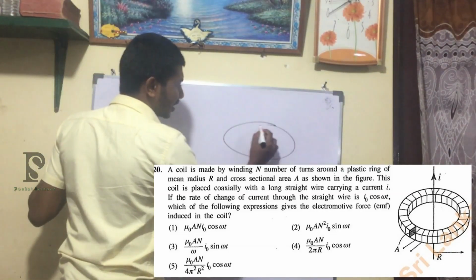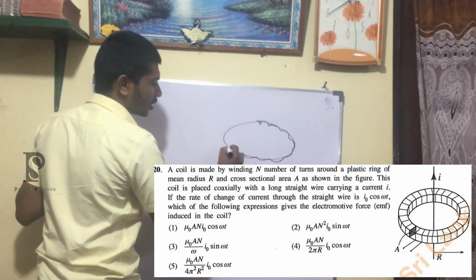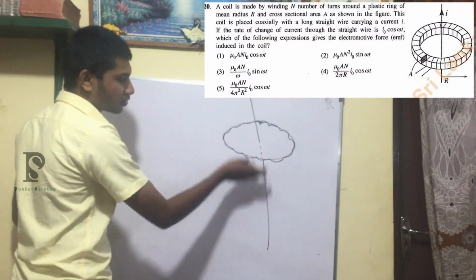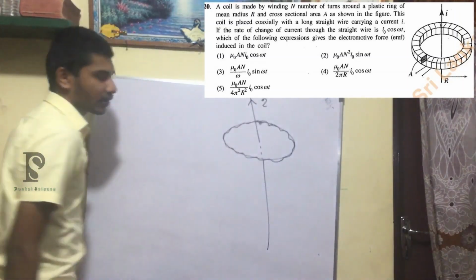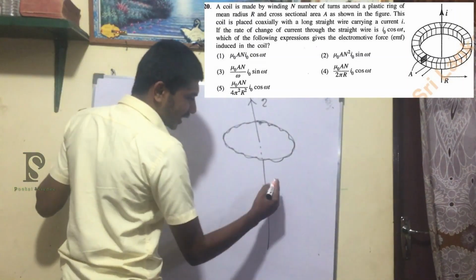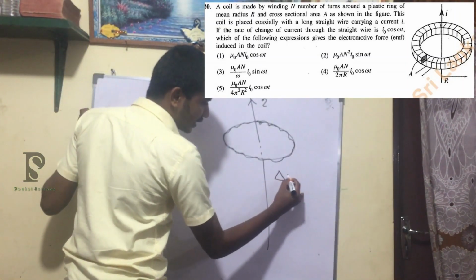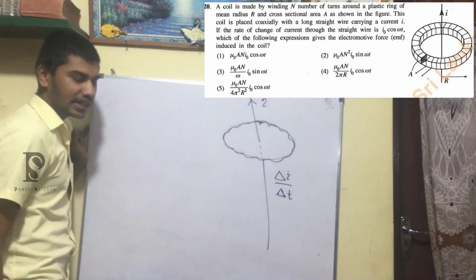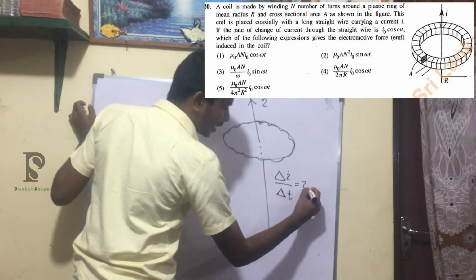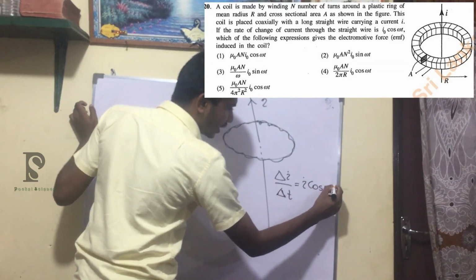A plastic ring wound with n number of turns, right? And a wire is going through it and it carries a current of I, right? And the change in current, which means delta I over delta t, right? The current change rate they are saying is I cos omega t, right?